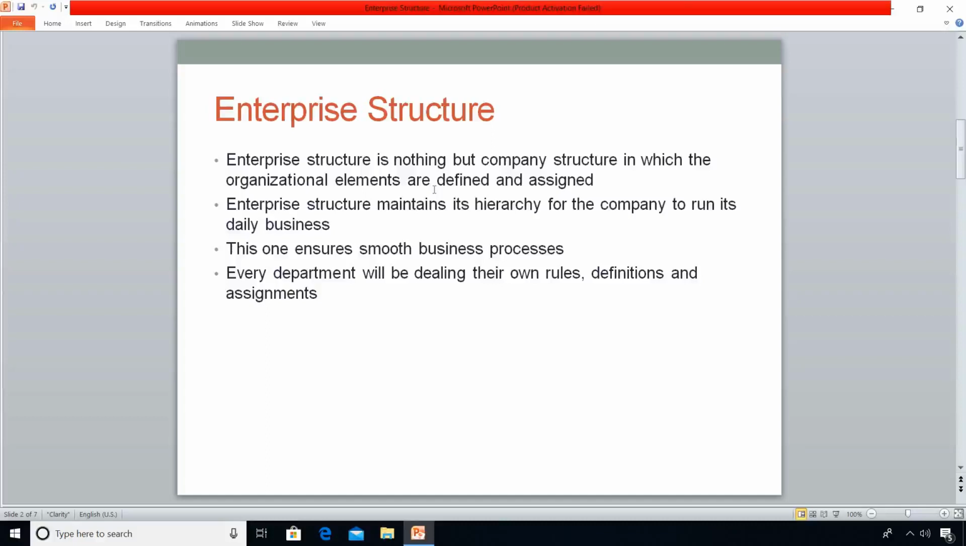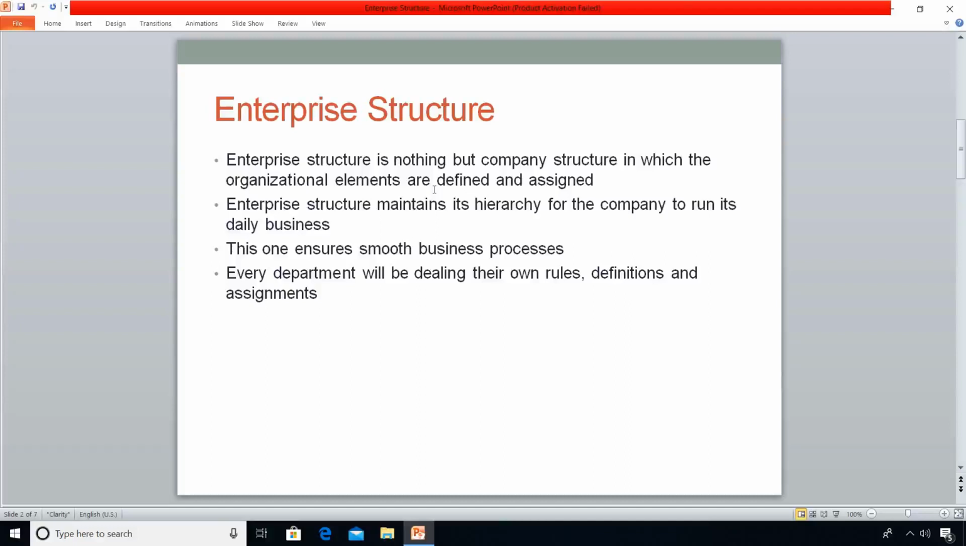Alright, this enterprise structure reveals the shape of the company. Enterprise structure maintains its hierarchy for the company to run its daily business. In an organization, organizational units should be arranged in a manner. We are not supposed to skip any organizational unit which is very significant.